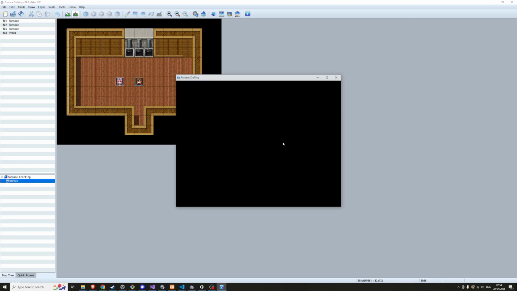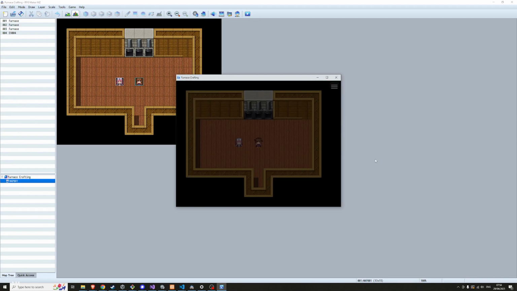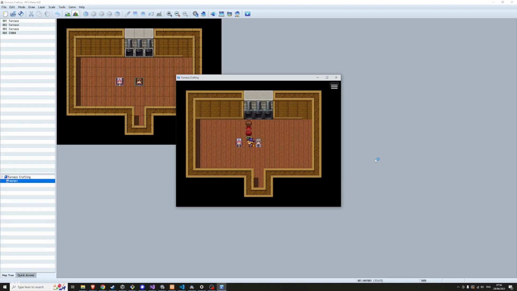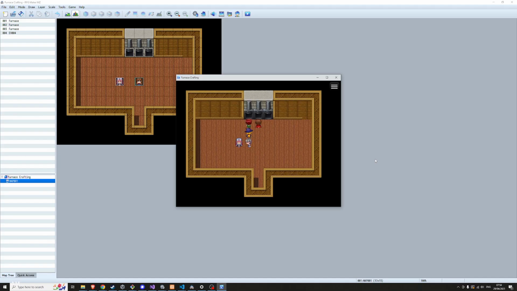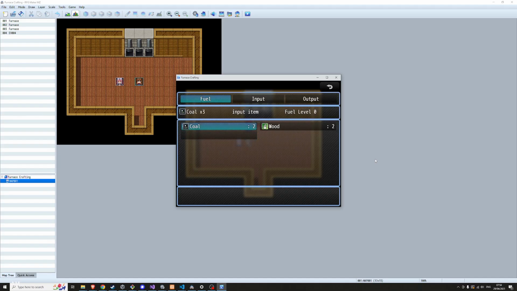Here we are. Let's see just how far we got. So we can come here, drop some fuel in. Doesn't do anything right now. Drop some more. Yep, cool. Okay, so now I need to work on input,